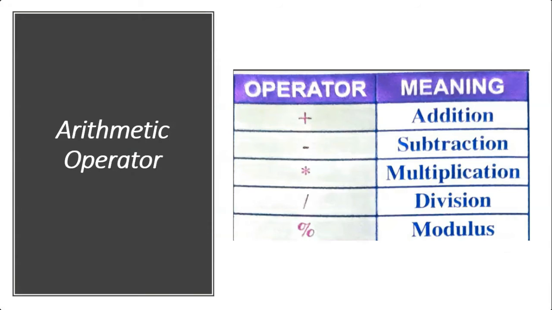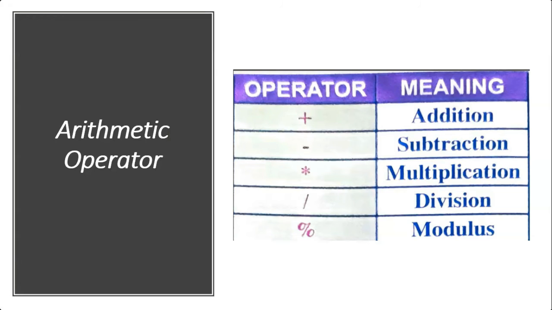Arithmetic operators. Arithmetic operators are operators used to perform mathematical calculations such as addition, subtraction, multiplication and division. The calculations are performed on two numeric operands. The arithmetic operators are plus for addition, minus for subtraction, asterisk for multiplication, slash for division and percentage symbol for modulus. Assignment operator. The equal to symbol is called the assignment operator. It assigns the variable or constant to the variable.